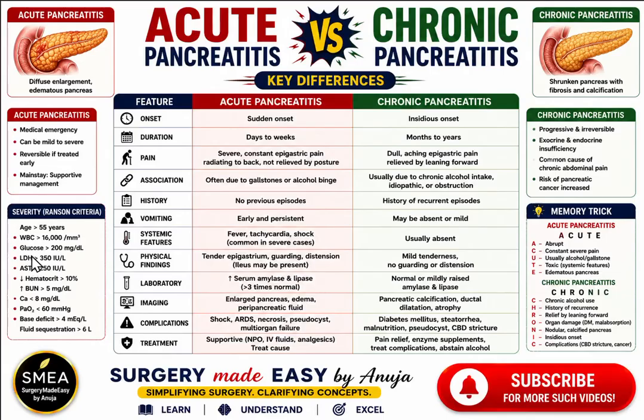Let us look at the Ranson criteria of severity. As and how these parameters are present, the patient is more serious and the prognosis is bad.